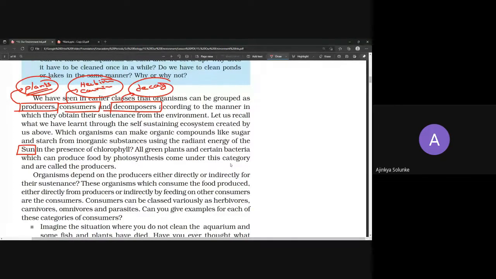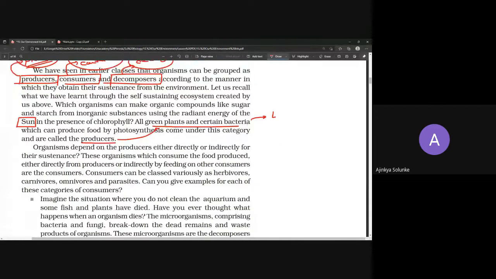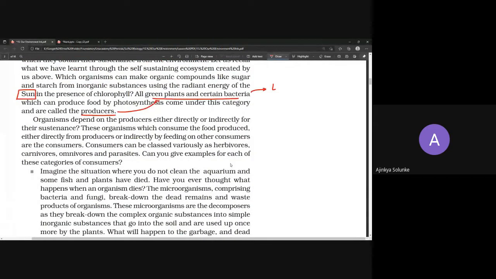Producers. Now there are two types of examples given, so you can underline them. Producer examples are green plants and certain bacteria. This was also given in life processes. What about consumers? Consumers are herbivorous, carnivorous, omnivores, and parasites. Herbivorous means who eat only plants, carnivorous who eat animals, omnivores who can eat both. They can eat plants also, they can eat animals also, and parasites you already know. They derive their nutrition without killing the host. So basically, that is a parasite.